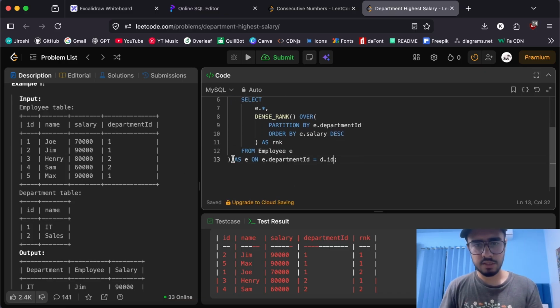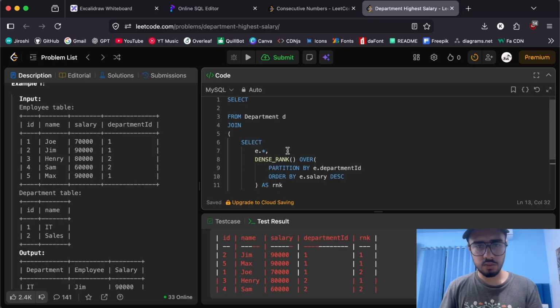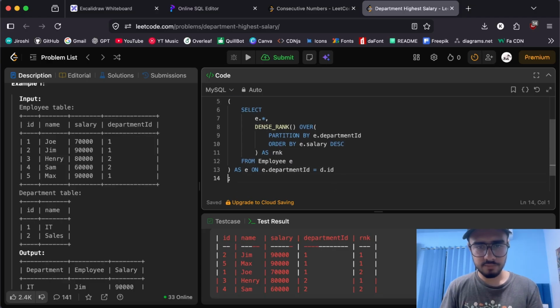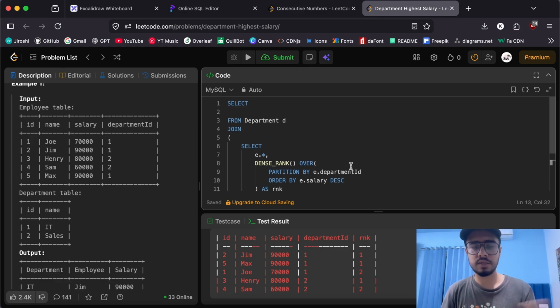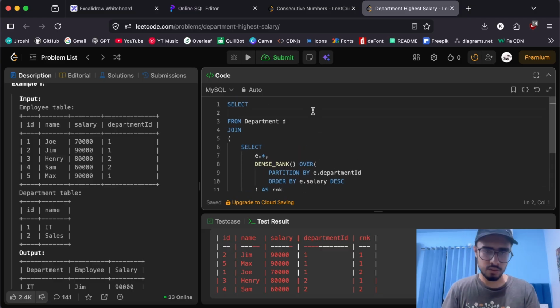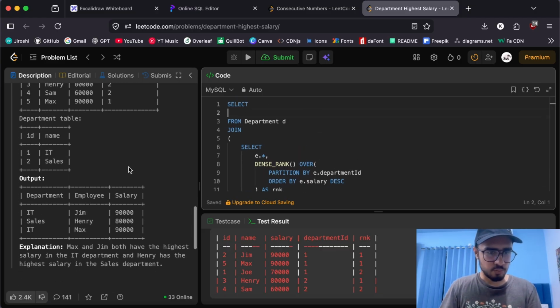Yeah, that seems right. Now that we have this intact, we can apply the condition that we want E dot rank to be equal to 1, because the first rank will be the highest salary in each department. So we filter by rank equals 1, which gives us the topmost salary. Now we need to specify the output format.